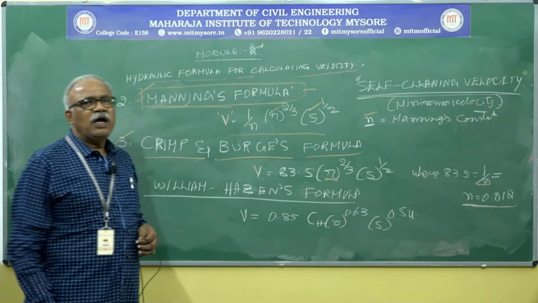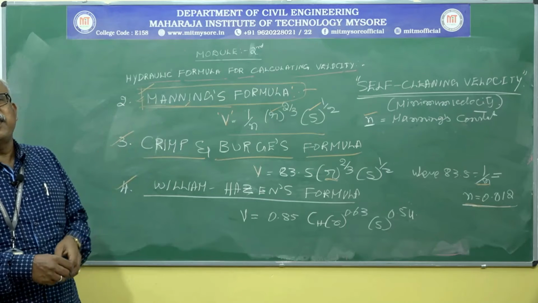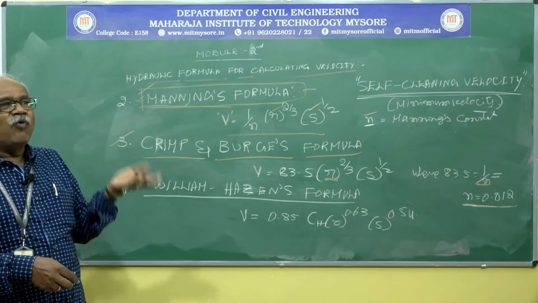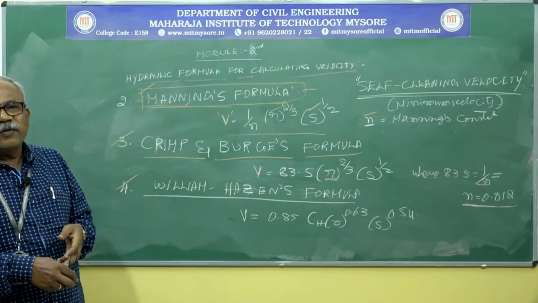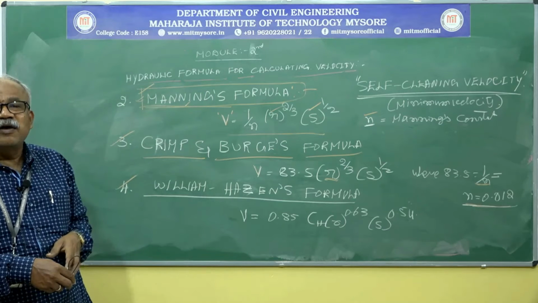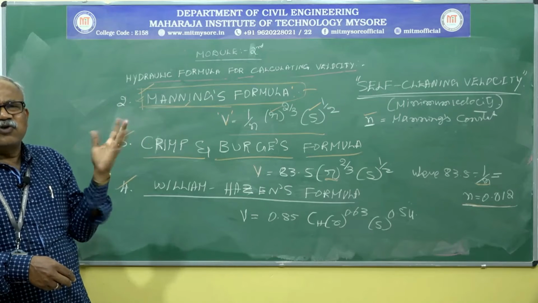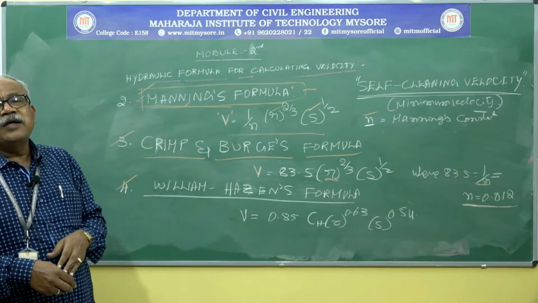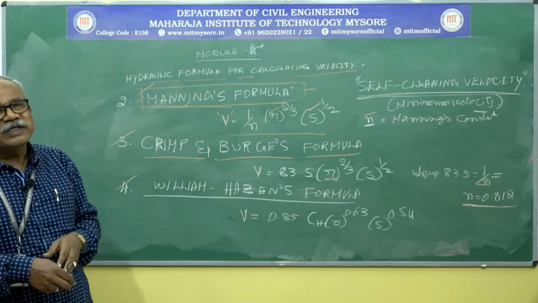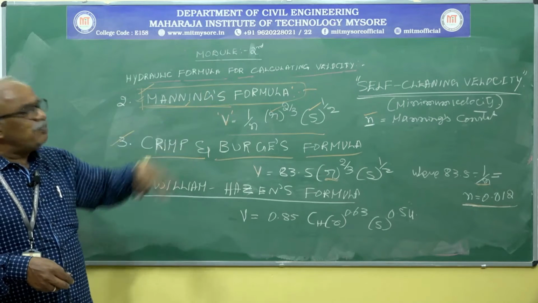The name itself indicates self-cleaning. Without adding any chemicals, the water flowing in an open channel from upstream to downstream automatically absorbs oxygen from the free atmosphere. There is no cost. It gets purified by itself. That is simply what we call self-cleaning velocity. In addition, self-cleaning velocity is nothing but minimum velocity.